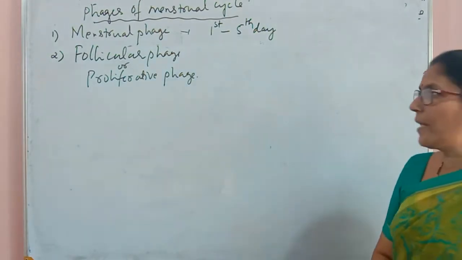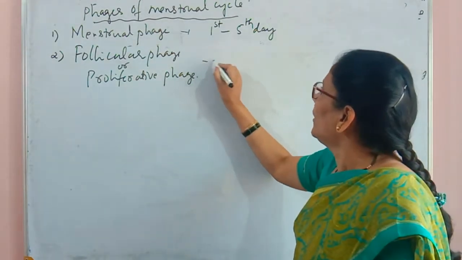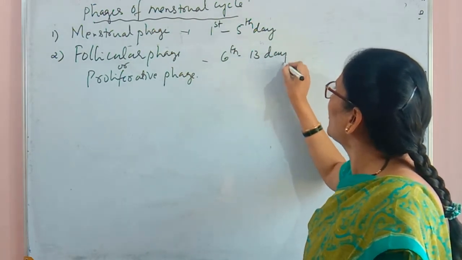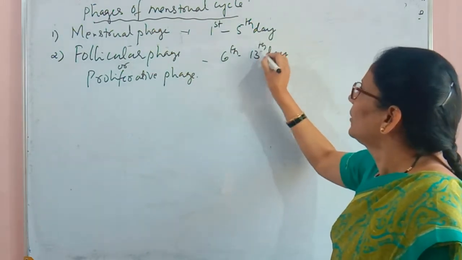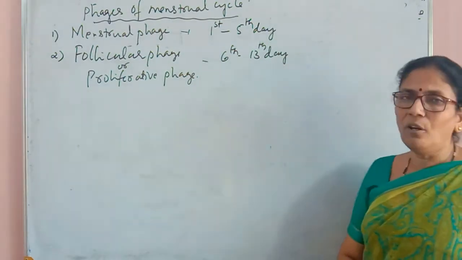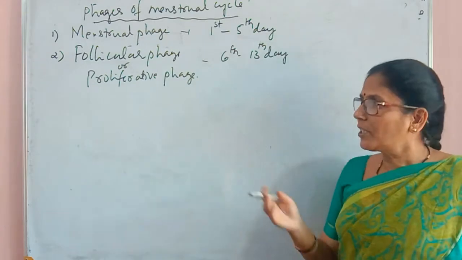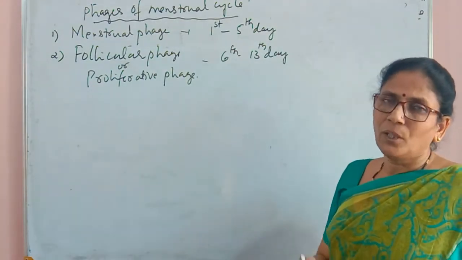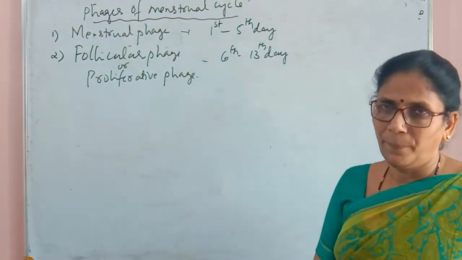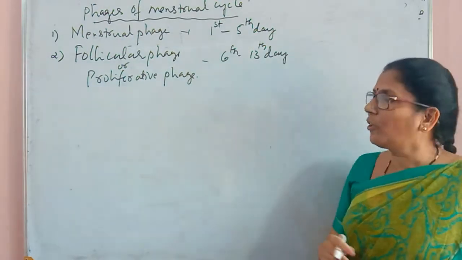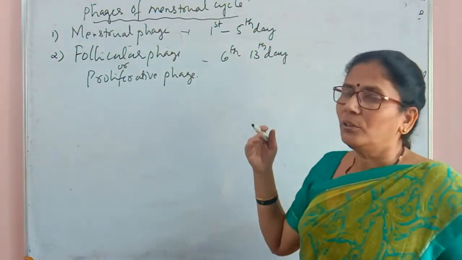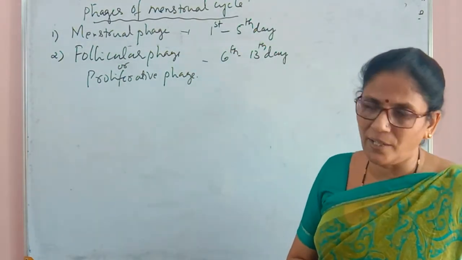This phase takes place during the 6th to 13th day of the menstrual cycle. That's why we call it the pre-ovulatory phase, because ovulation takes place on the 14th day. The follicular phase completes within that period, hence it is also called the pre-ovulatory phase.